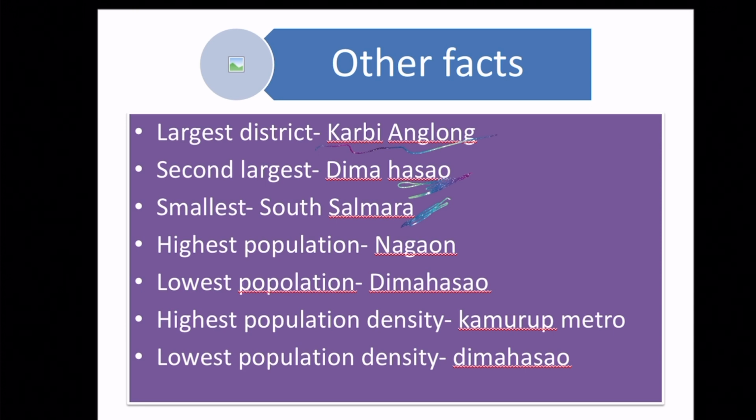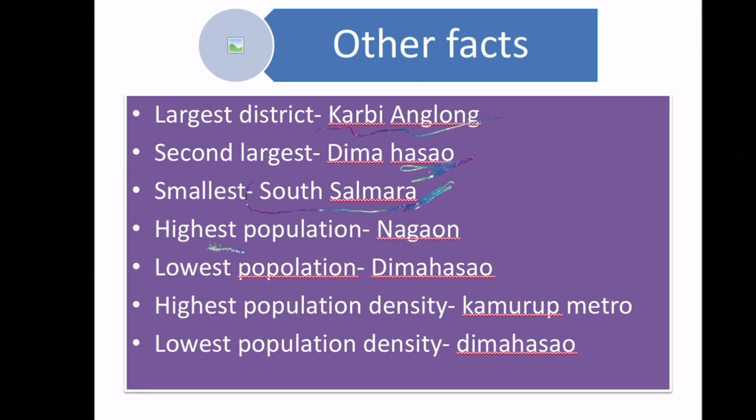Okay, but since it has been merged back with Barpeta, now the smallest district of Assam is South Salmara. The district with the highest population is Nagaon, and the lowest population is Dima Hasao, and the highest population density is Kamrup Metro, and the lowest population density again is Dima Hasao.